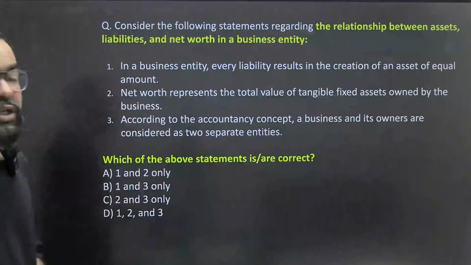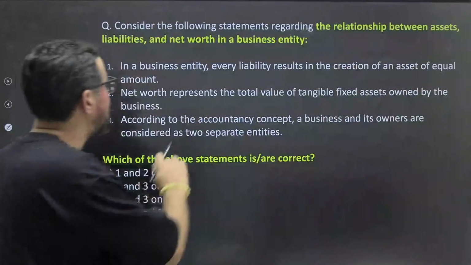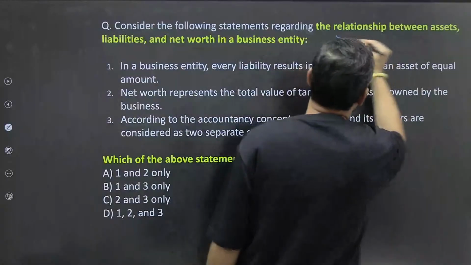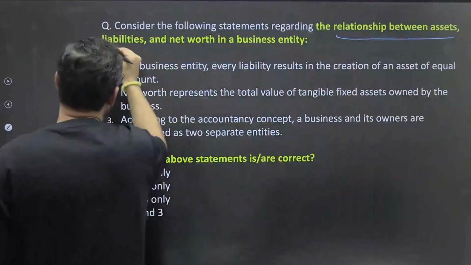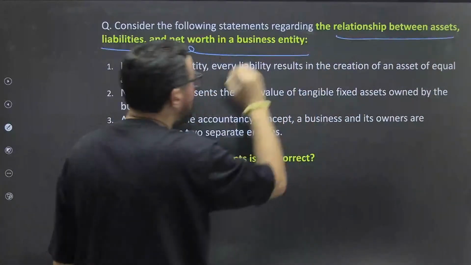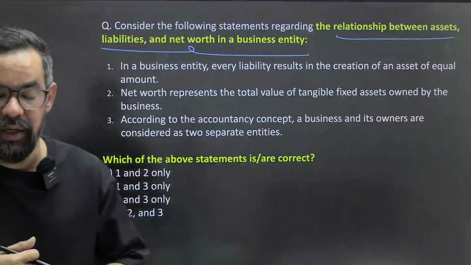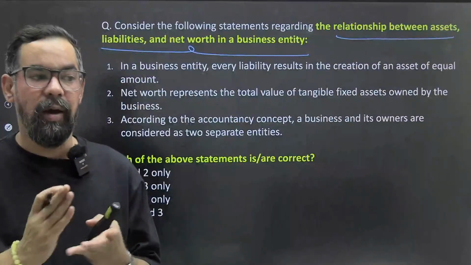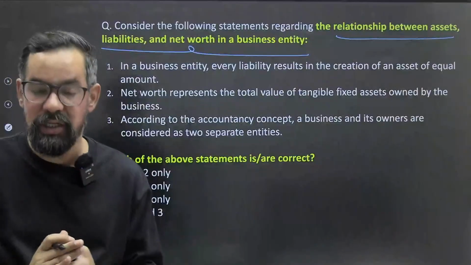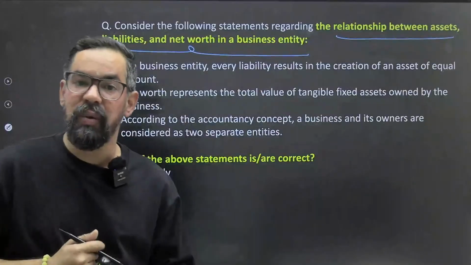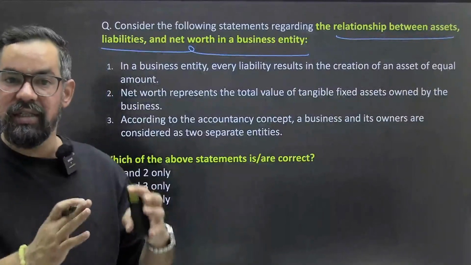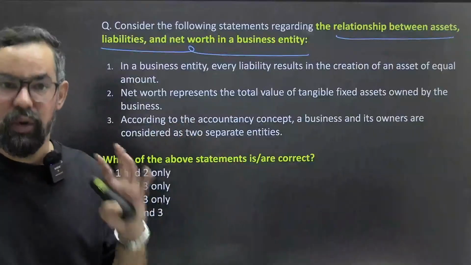So, first question on your screen: consider the following statements regarding the relationship between assets, liabilities and net worth in a business entity. We have discussed the balance sheet equation, I hope you remember. The balance sheet equation says assets are equal to liabilities plus owner's equity. Why?